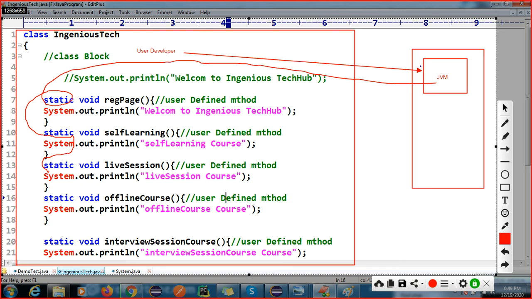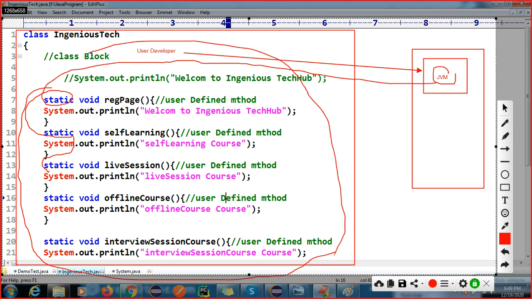These are the methods. But the JVM is software, right? The JVM is not a human being. The JVM is software; whatever you have developed, it will work accordingly. But the JVM doesn't know which method users are going to create. That is the big challenge. So what happened? The JVM developers, inside this JVM, have written a common logic. That logic is called your main method.